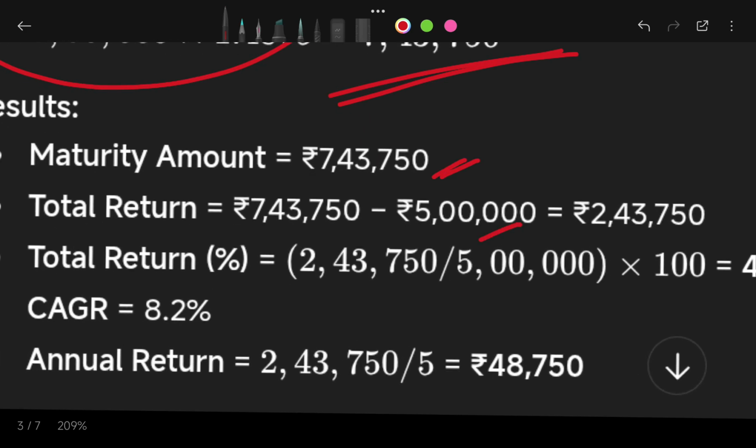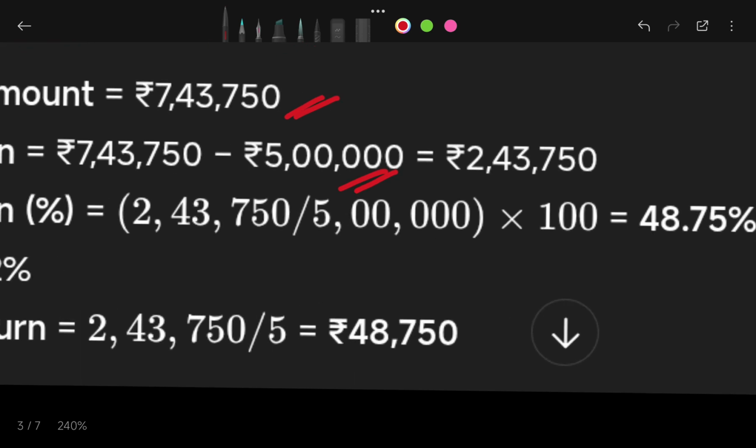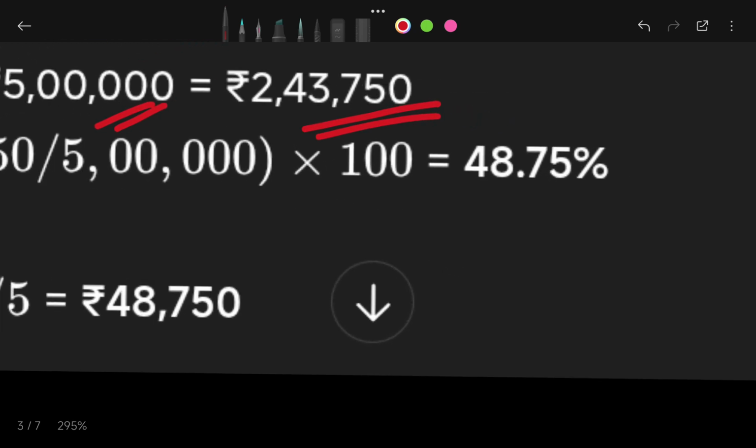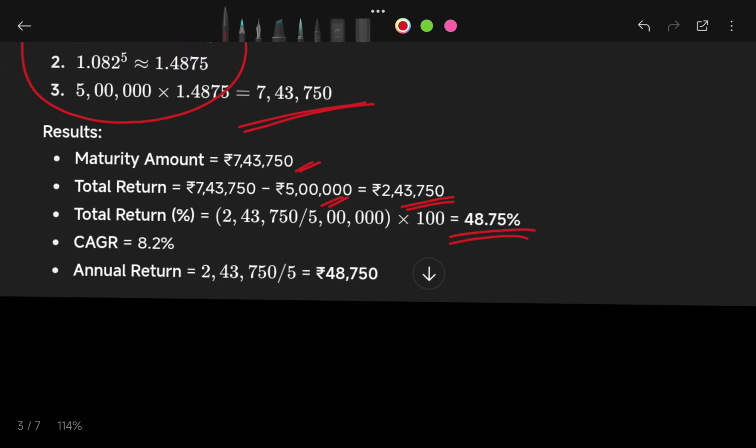My initial investment was 5 lakh, so I have earned a return of 2,43,750. If I calculate my rate of return on my initial investment for the total 5 years, it comes to 48.75%.